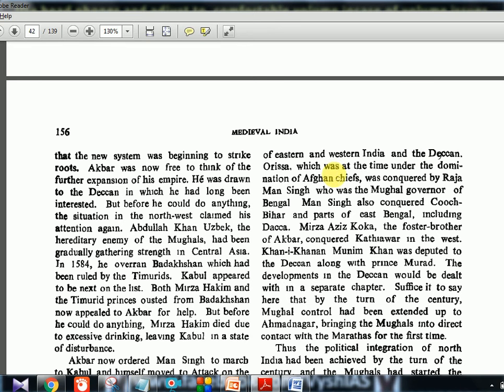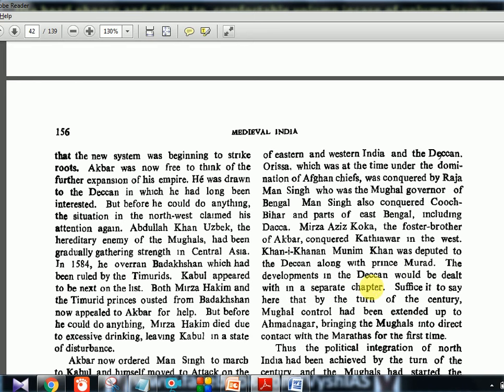Orissa, which was at the time under the domination of Afghan chiefs, a continuity of Sher Shah, was conquered by Raja Man Singh, who was the Mughal governor of Bengal. Man Singh also conquered Cooch Bihar and parts of East Bengal, including Dhaka. Mirza Aziz Koka, the foster brother, conquered Kathiawar in the west. Khan-i-Khanan and Munim Khan were deputed to the Deccan along with Prince Murad.